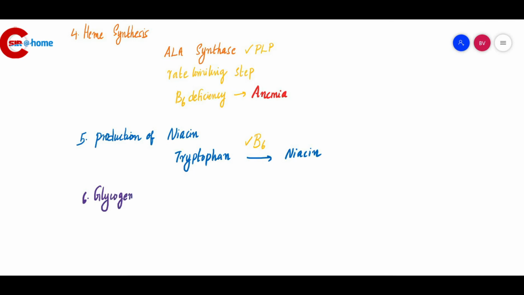Glycogenolysis: here, the phosphorylase enzyme converts glycogen into glucose 1-phosphate. And for the action of this phosphorylase enzyme, PLP is needed. PLP is a coenzyme for this enzyme. Which enzyme? Phosphorylase enzyme. Now we can study vitamin B6 deficiencies.